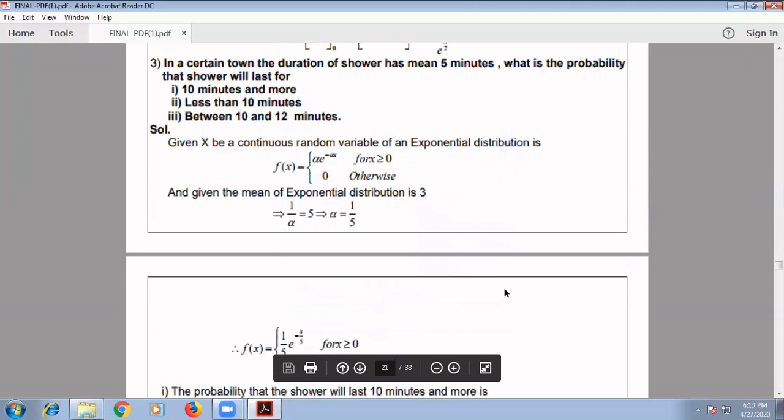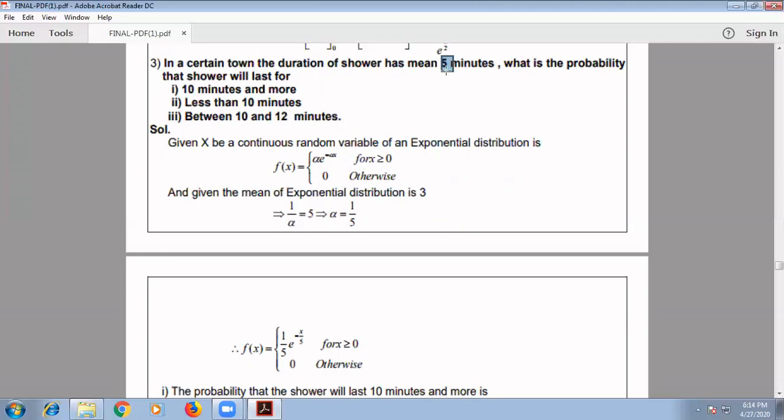Now let us go for the third problem. In a certain town, the duration of a shower has mean 5 minutes. What is the probability that the shower will last for 10 minutes and more? And the second one, less than 10 minutes. Third one, between 10 and 12 minutes. This is the given problem.